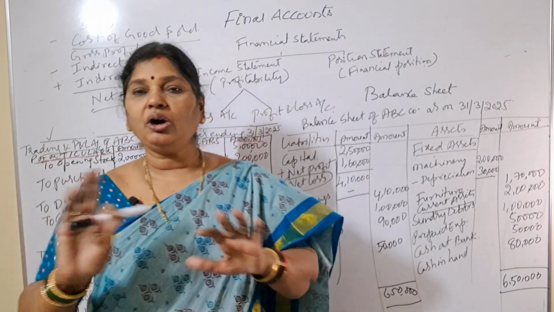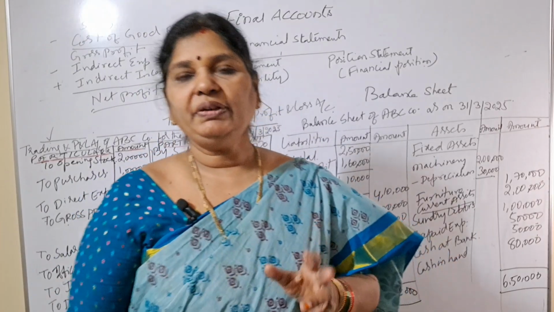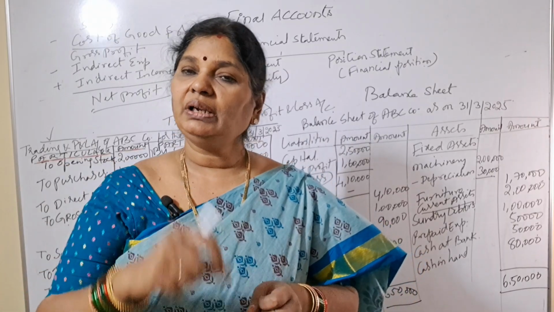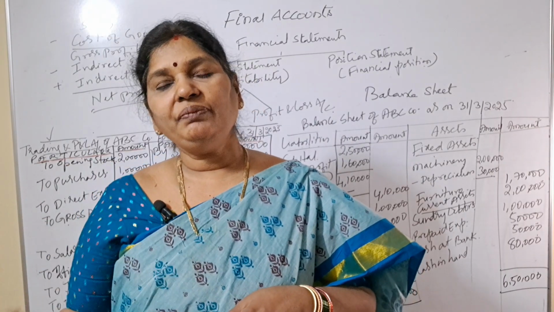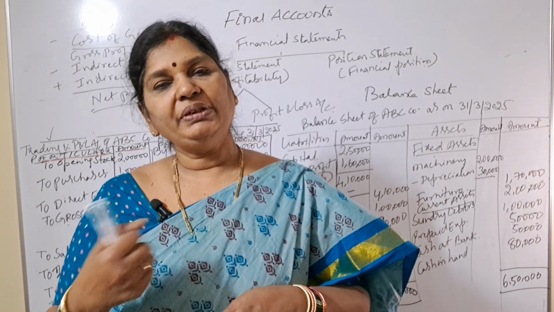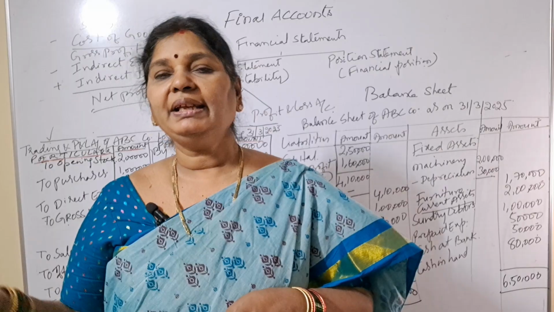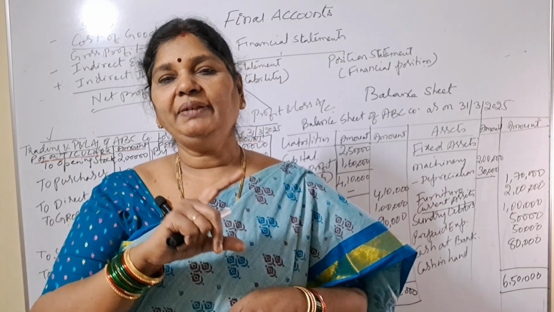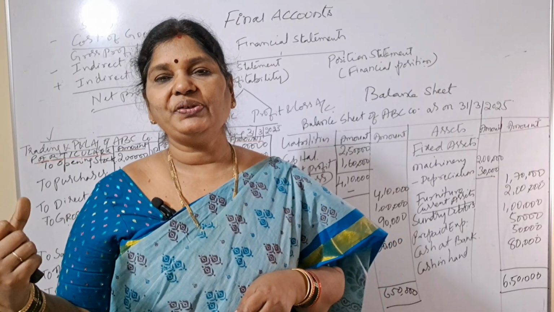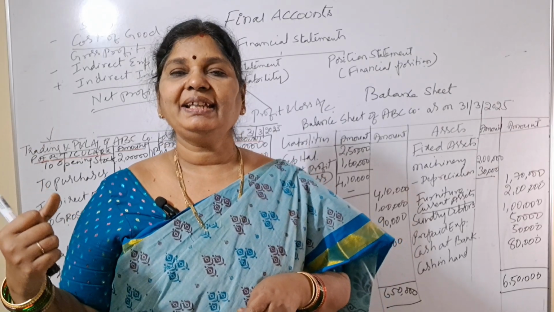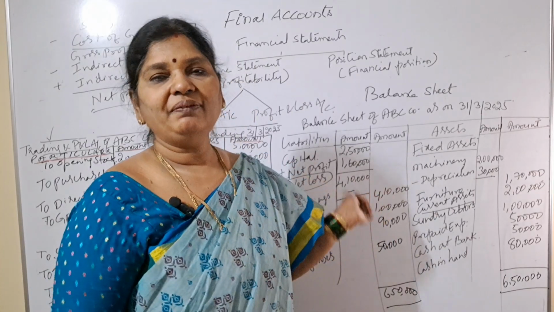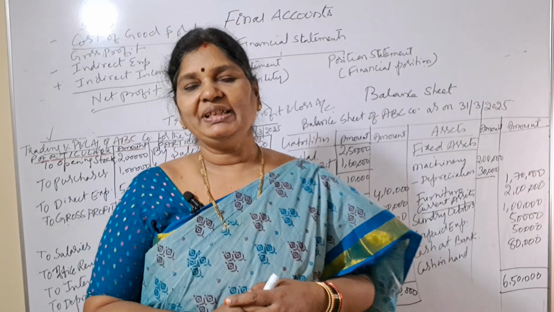Today I have just explained how final accounts are prepared. In the coming videos, I will explain trading account by giving the format of trading account, and we will solve problems in trading account. In the same way, I will give you the format for profit and loss account and balance sheet, and we will solve problems in profit and loss account and balance sheet separately, and then we will do the complete final accounts problem. After you understand clearly how to prepare final accounts by covering all these 3 stages, then I will explain adjustments, and how adjustments are to be used in preparation of final accounts. So this is about today's class.